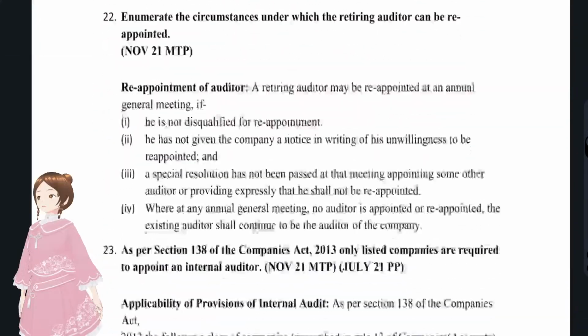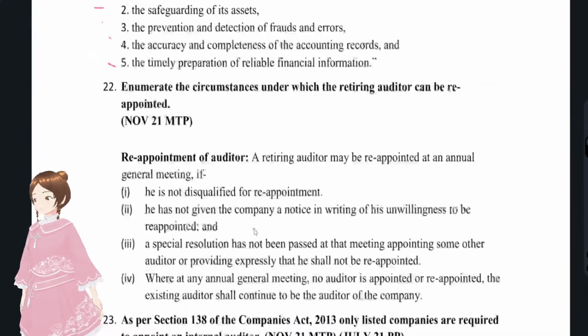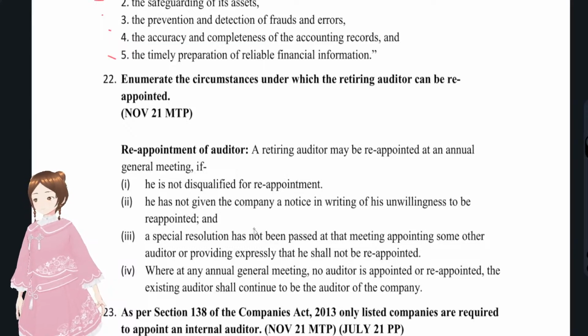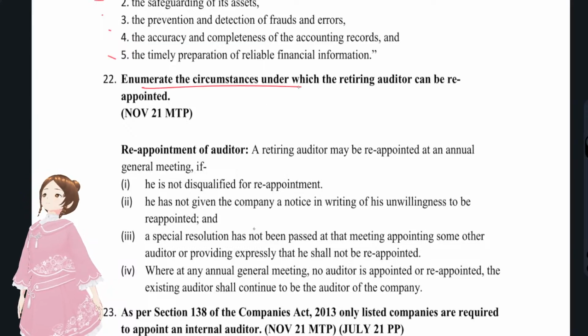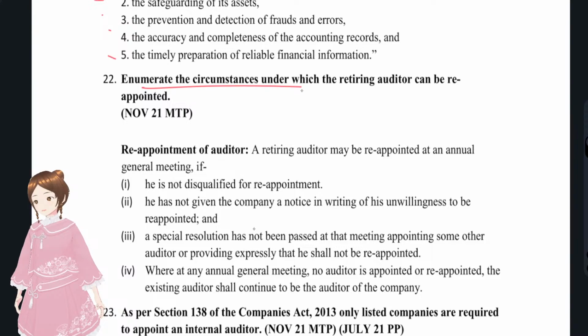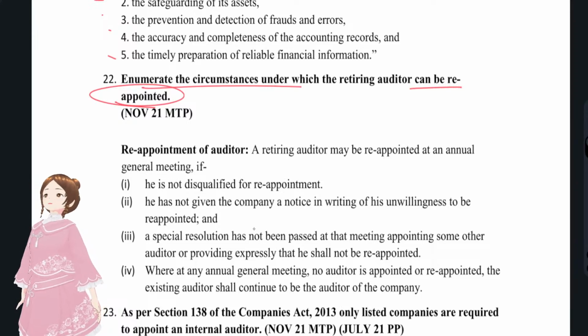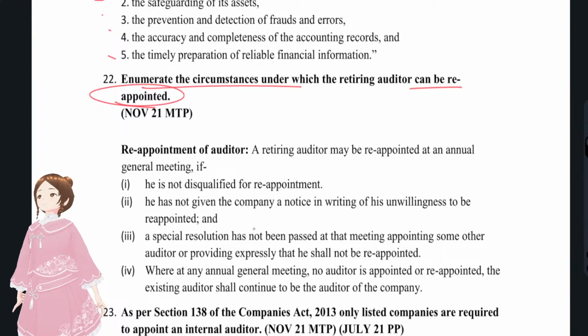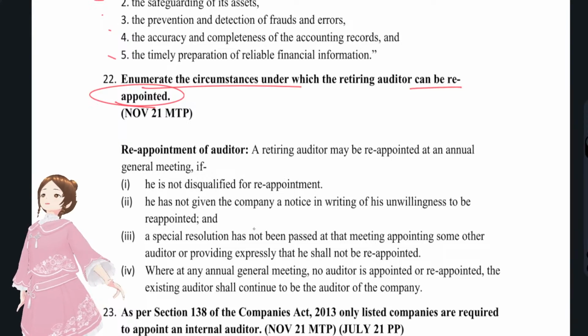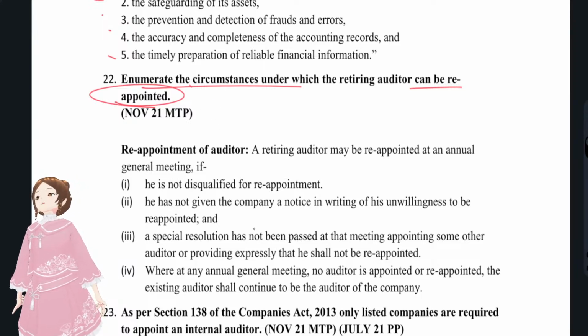Okay, and question number 22. Enumerate the circumstances under which the retiring auditor can be reappointed. Till now we have seen that the retiring auditor will not be appointed, a special resolution will be taken, and his unwillingness, law unwillingness, company unwillingness, all this we have taken, right? So now we'll see the other way around, the circumstances under which the retiring auditor can be appointed. Same law point of view.